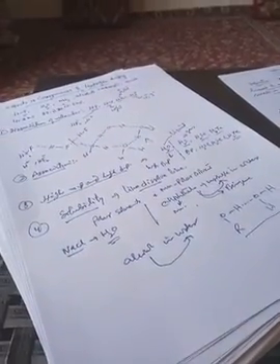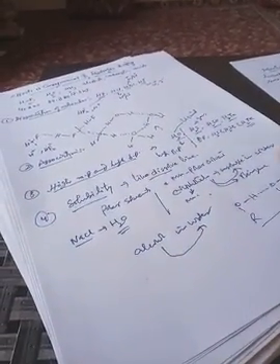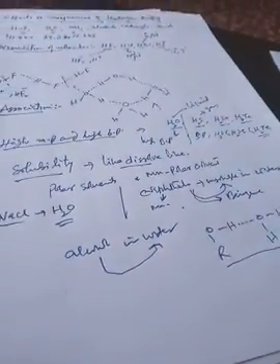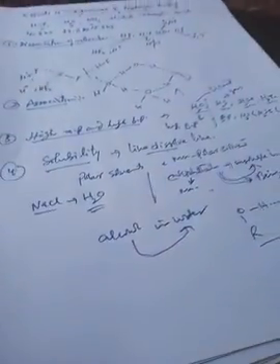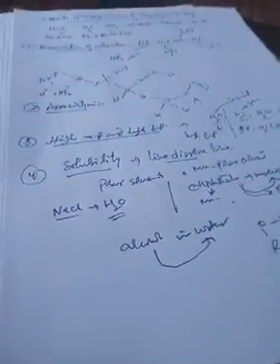In the same way, we observe that ammonia gets dissolved in water. It is because ammonia forms hydrogen bonds with water. So it is because of this hydrogen bond formation between the compounds that they are soluble in one another. So the solubility of compounds is also determined by hydrogen bonding.